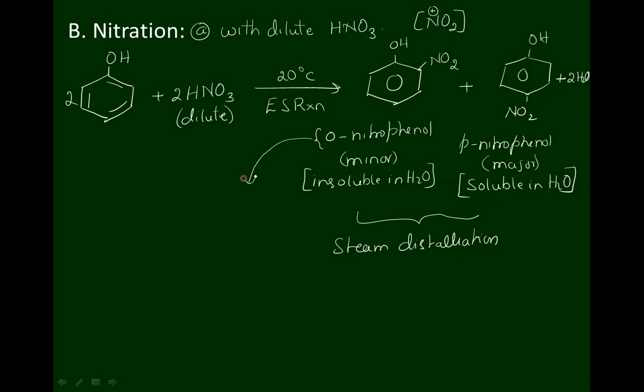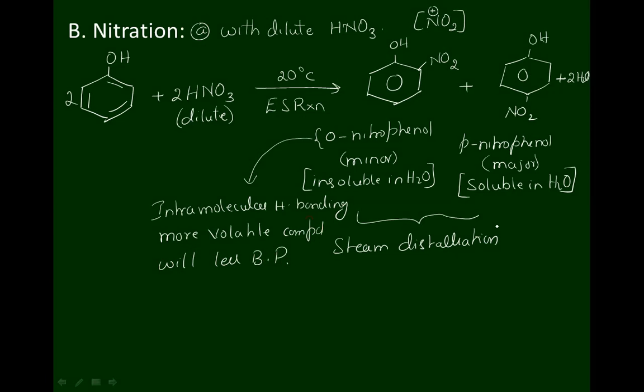The reason is, in the case of orthonitrophenol, due to the presence of intramolecular hydrogen bonding, it is unable to bond with any other molecules of phenol. It is unable to form any bond with other molecules of nitrophenols. Therefore, it is a more volatile compound with less boiling point compared to paranitrophenol.